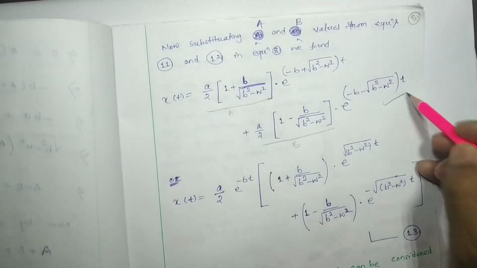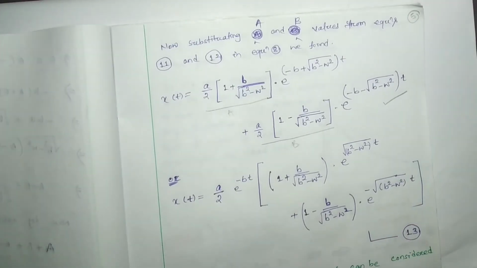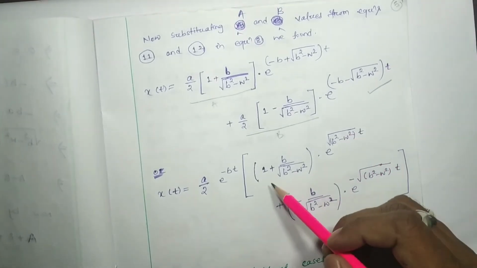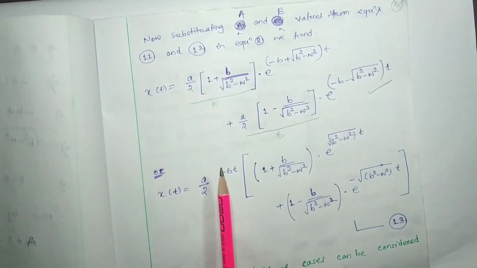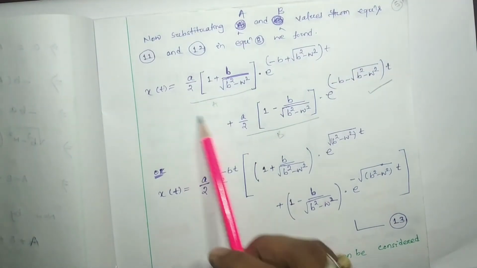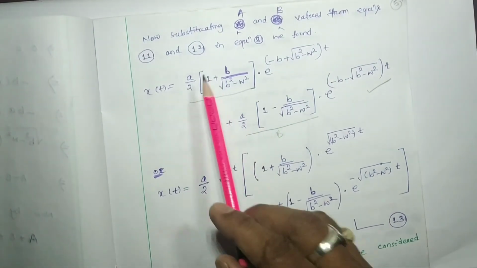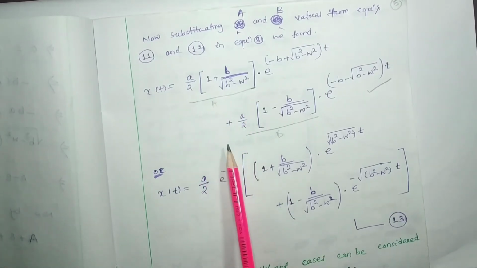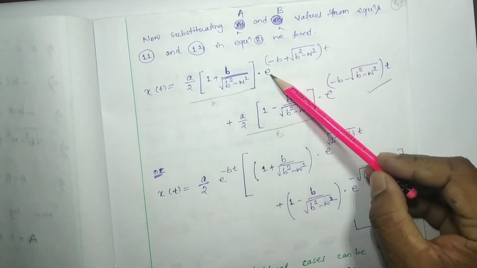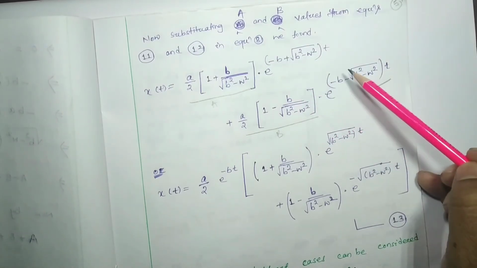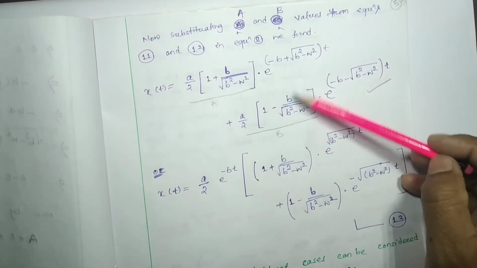So again we can simplify this step. Here you can see a by 2 is a common term for this and this, and e to the power minus bt is also common for both the terms.